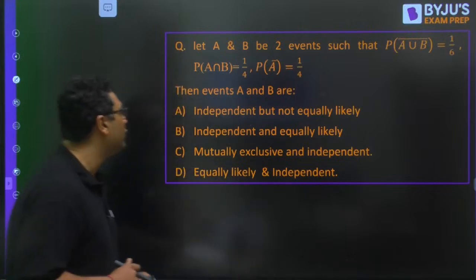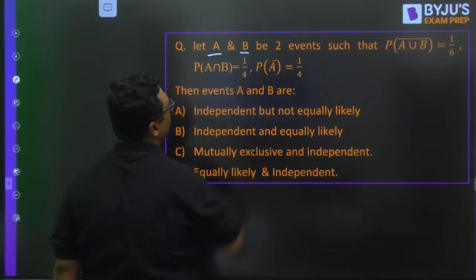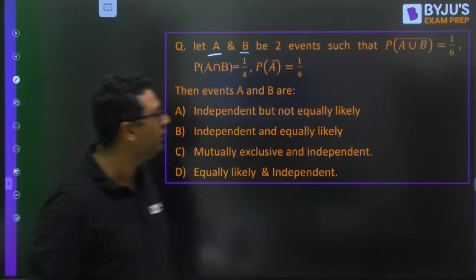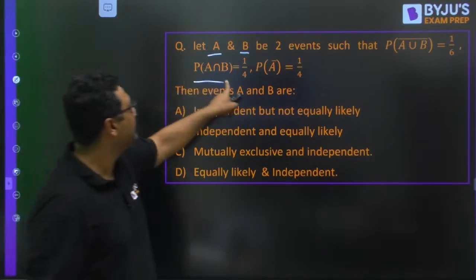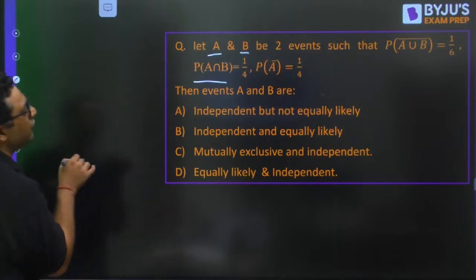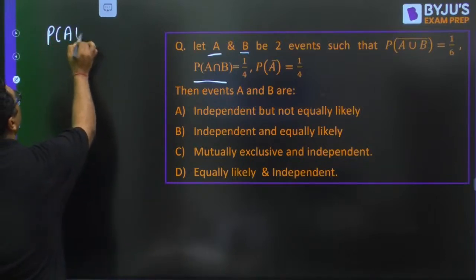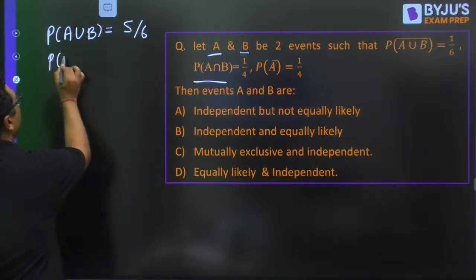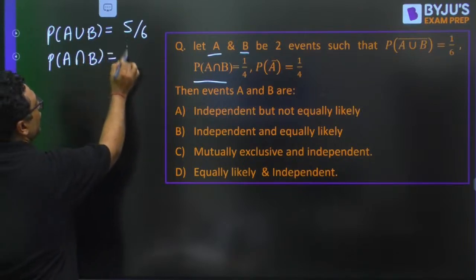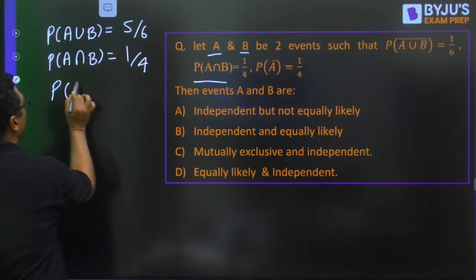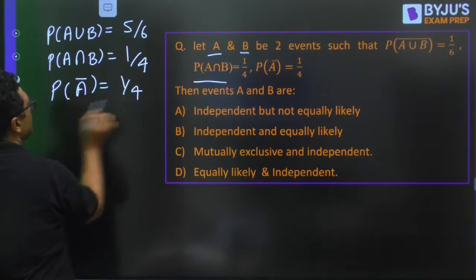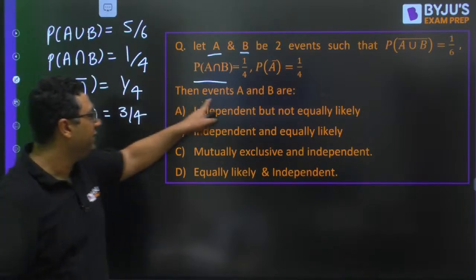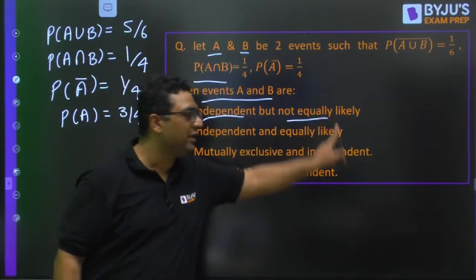If you see what he is saying in the question, let A and B be 2 events such that P of (A union B) complement is 1/6, P of A intersection B is 1/4, P of A complement is 1/4. You can say P of A union B is 5/6, and P of A intersection B is 1 by 4, and P of not A is 1 by 4. So probability of A is 3 by 4. He is asking whether the events A and B are independent but not equally likely.